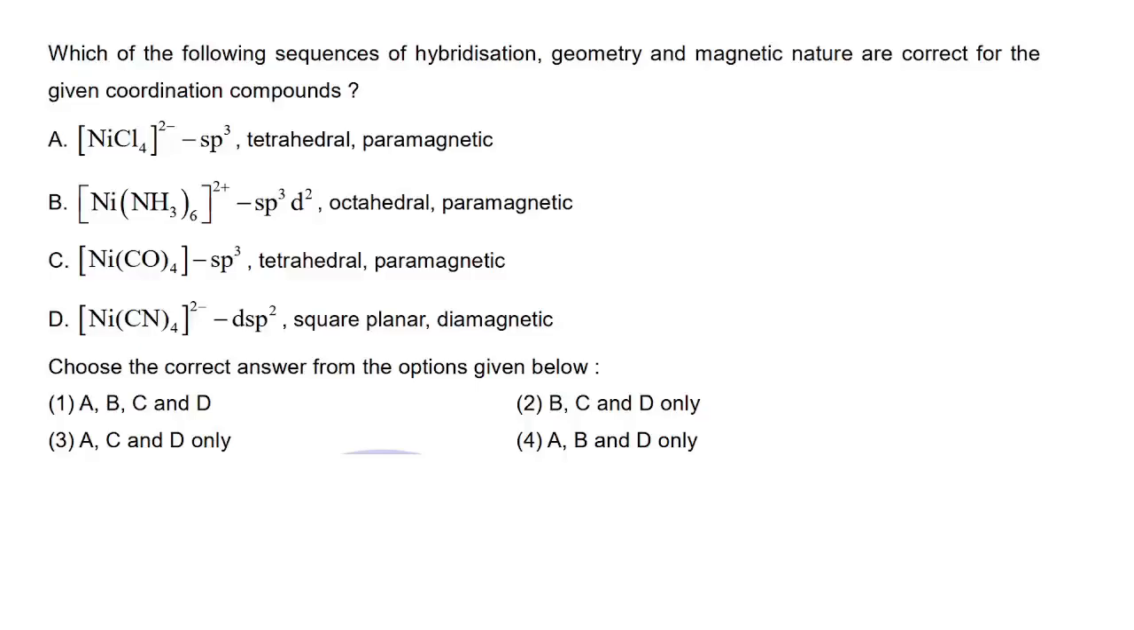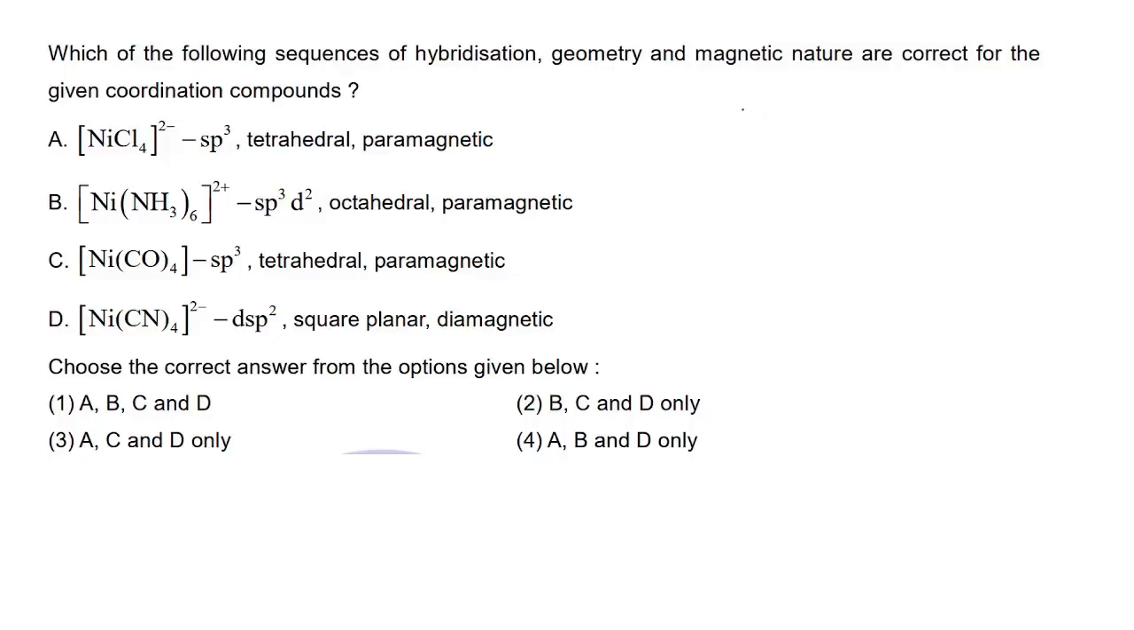Hi class, today's question is: which of the following sequences of hybridization, geometry and magnetic nature are correct for the given coordination compounds? Number A, NiCl4 2 minus: sp3, tetrahedral, paramagnetic. Is it correct or not?